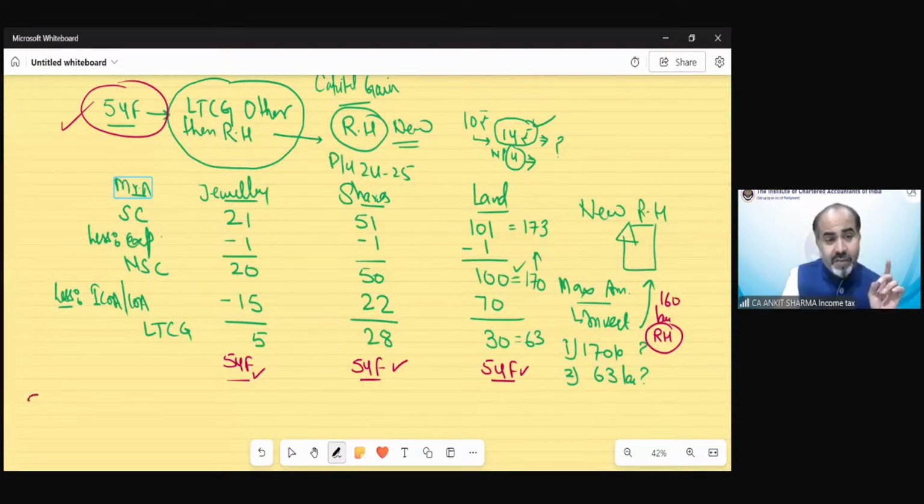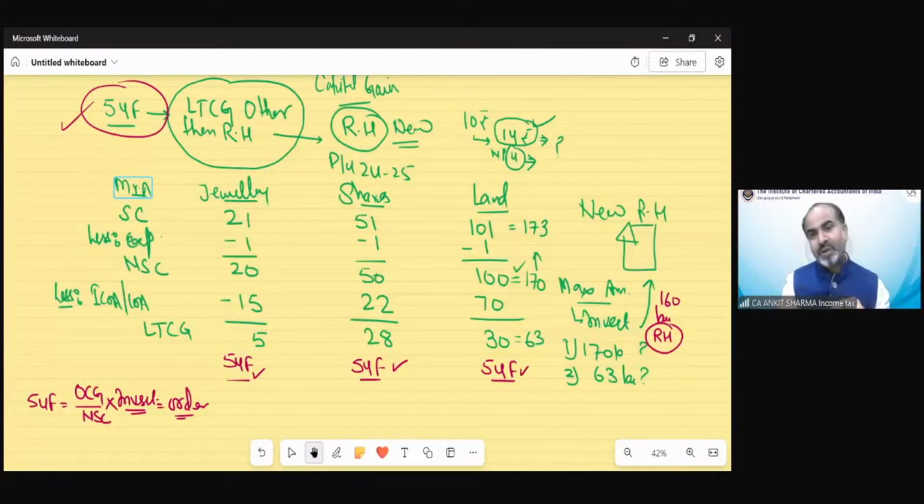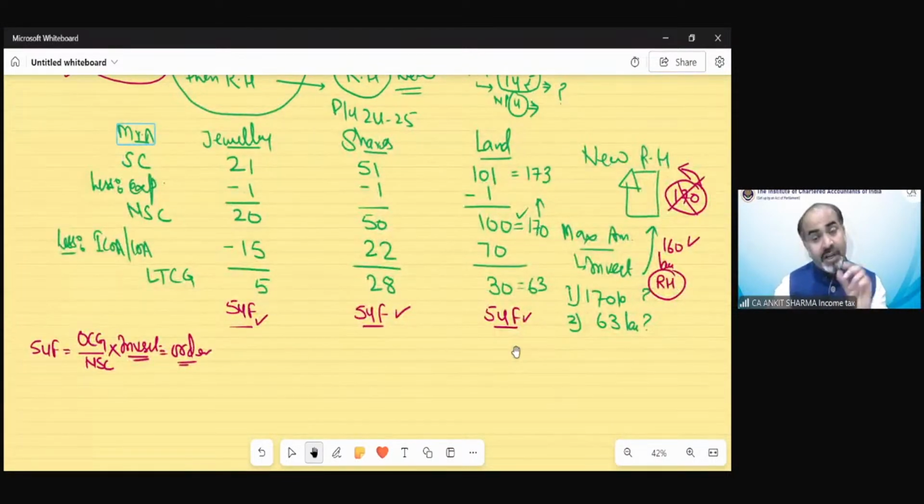But section 54F says the exemption will be provided on the basis of this formula: original capital gain upon net sale consideration into investment amount. So now we have to find out the order for giving the exemption, because all these three are eligible to claim the exemption, and the investment could be a maximum of 170 lakh. If the total investment had been 170 lakh for the purchase of a residential house, again there could not be any problem. But because the consideration invested is less than that, we have to find out which should be given priority first, because it will affect your answer.